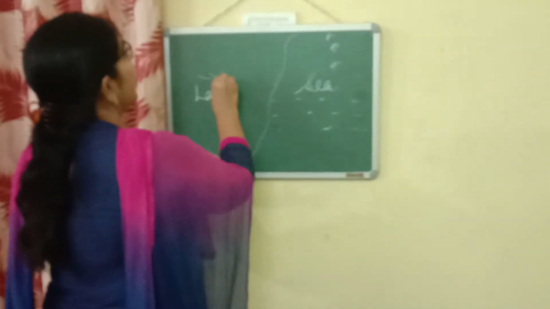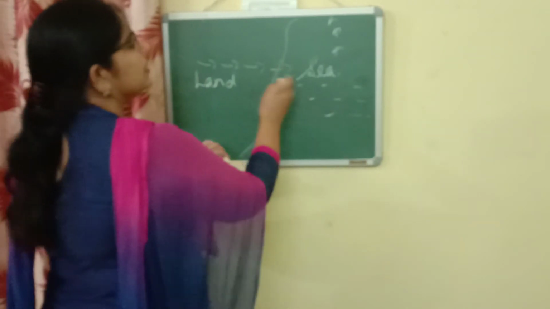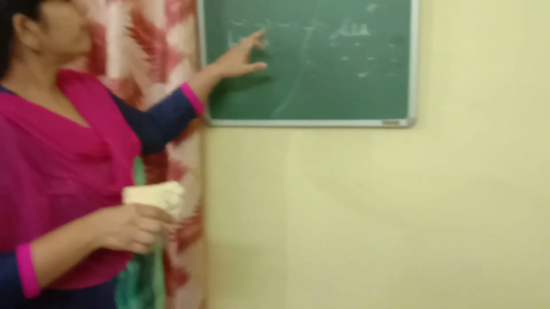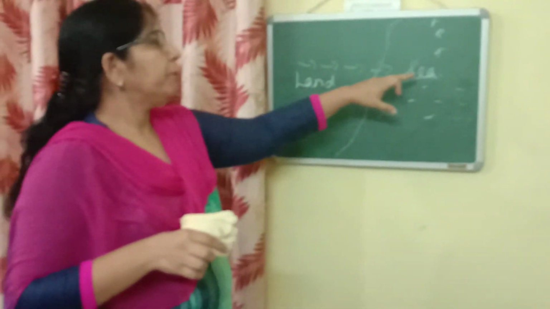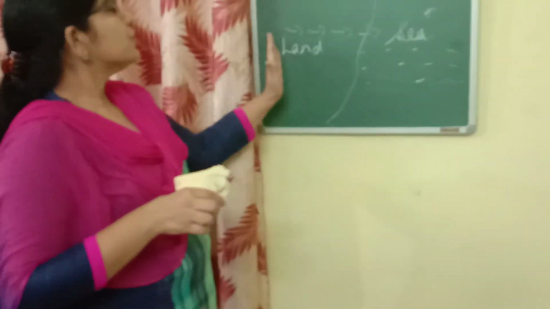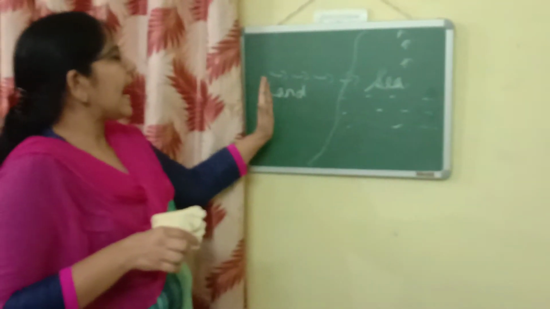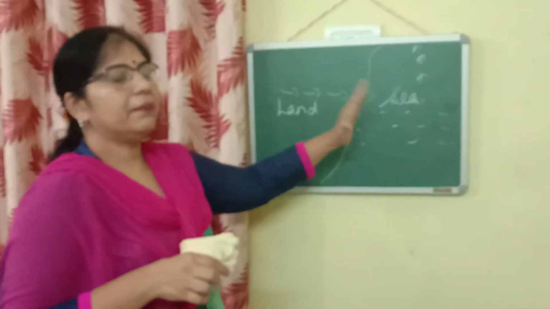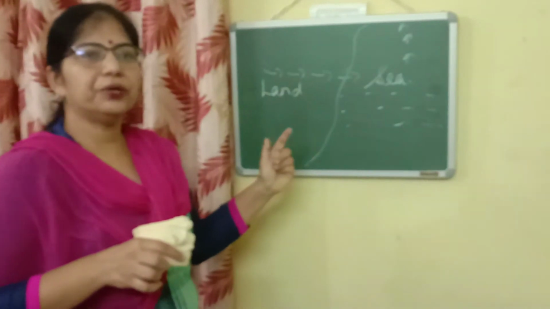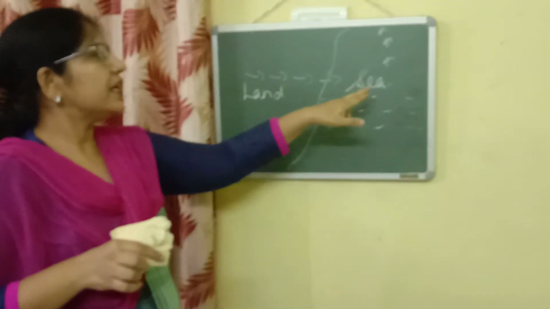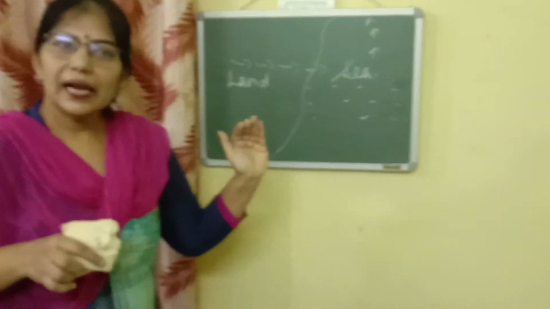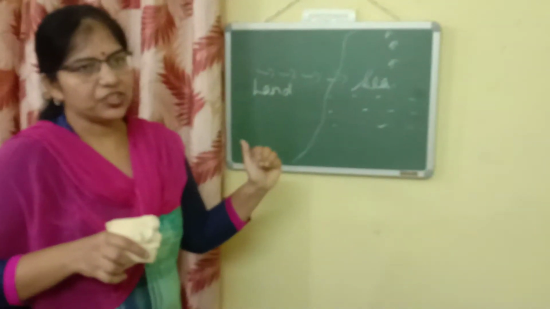The cool air from land will blow towards the sea and occupy that place. So during night time, we experience land breeze blowing from land towards the sea. I hope, children, this concept is clear to you. During the day, we experience sea breeze and during the night time, we experience land breeze due to convection.